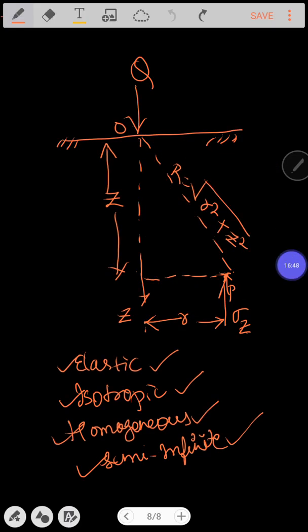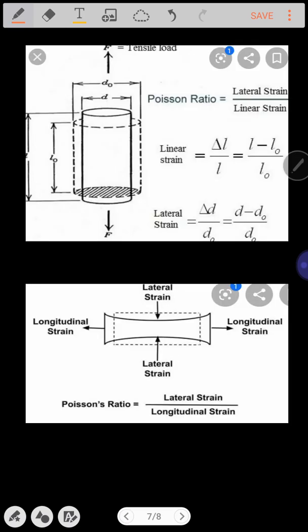Now very important, one more concept we should be studying is Poisson's ratio. What do you mean by Poisson's ratio? Let us study that with an example here. Poisson's ratio is a measure of the Poisson's effect that describes the expansion or contraction of a material in the directions perpendicular to the direction of loading. What does it mean? It is nothing but the ratio of lateral strain to linear strain.